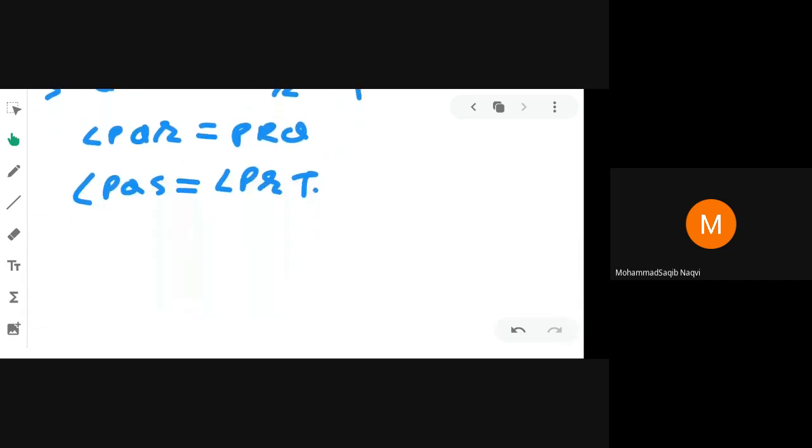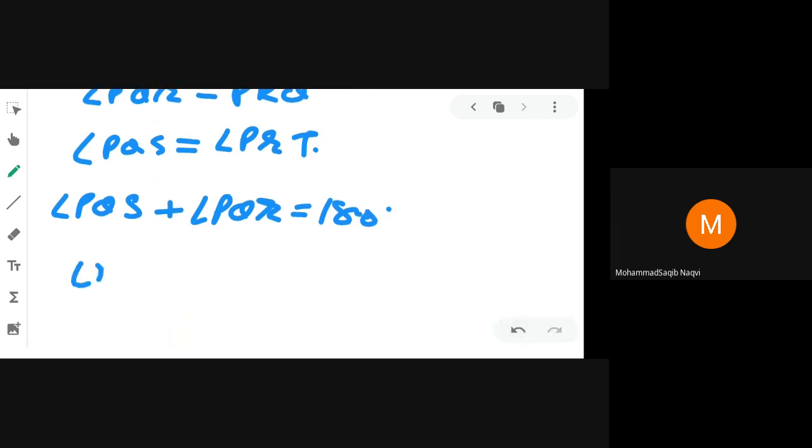So we can write here angle PQS plus angle PQR is equal to 180 degree, right? Okay, now we know that angle PQR is equal to 180 minus angle PQS. Yes or no? Yes sir. We are taking PQS to the right side. It is your equation number 1.